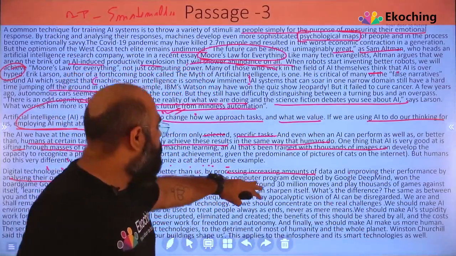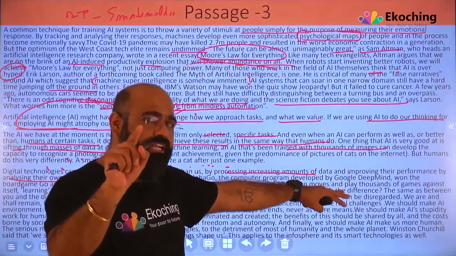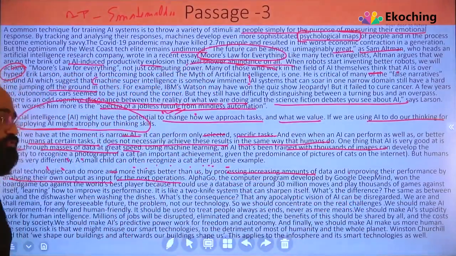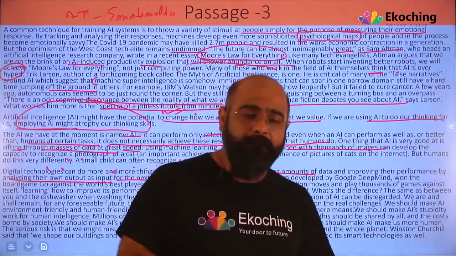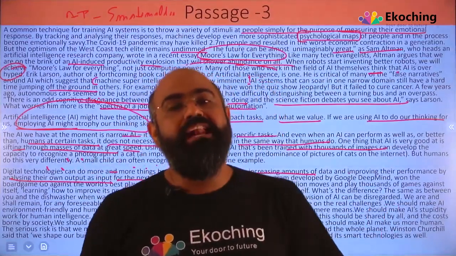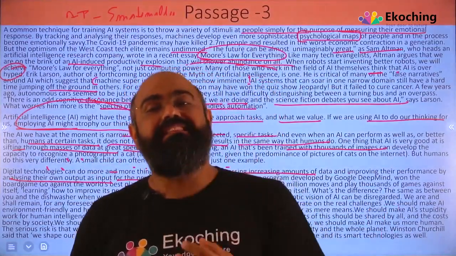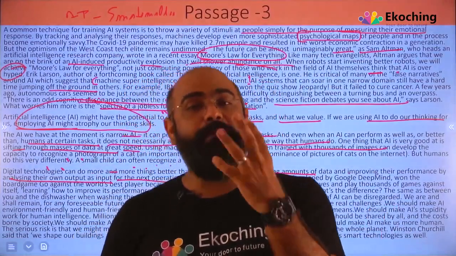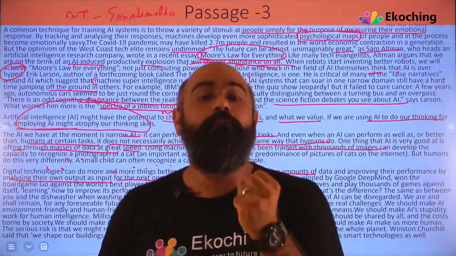AlphaGo, the computer program developed by Google DeepMind, won the board game. I'm sure recently there was news going around that Google defeated the champion of chess. How?